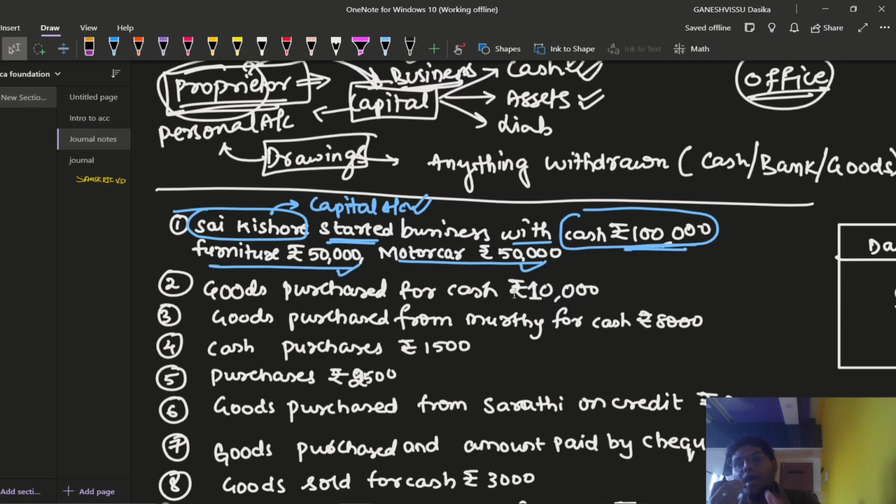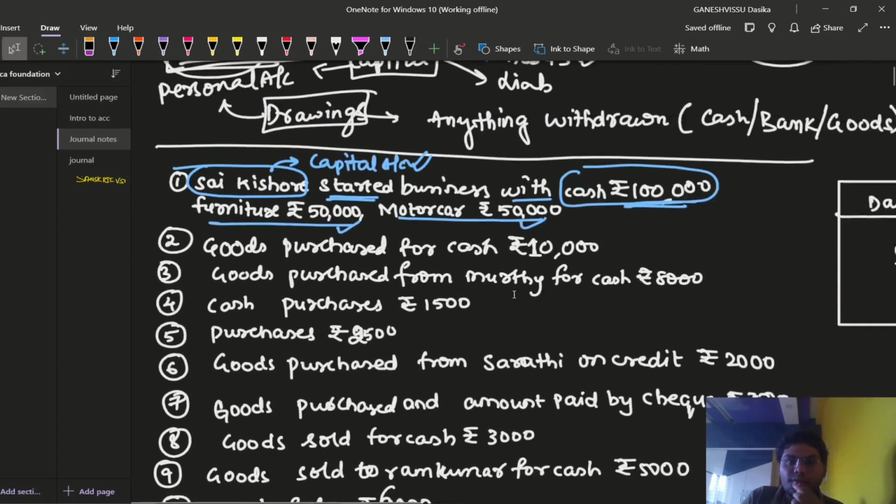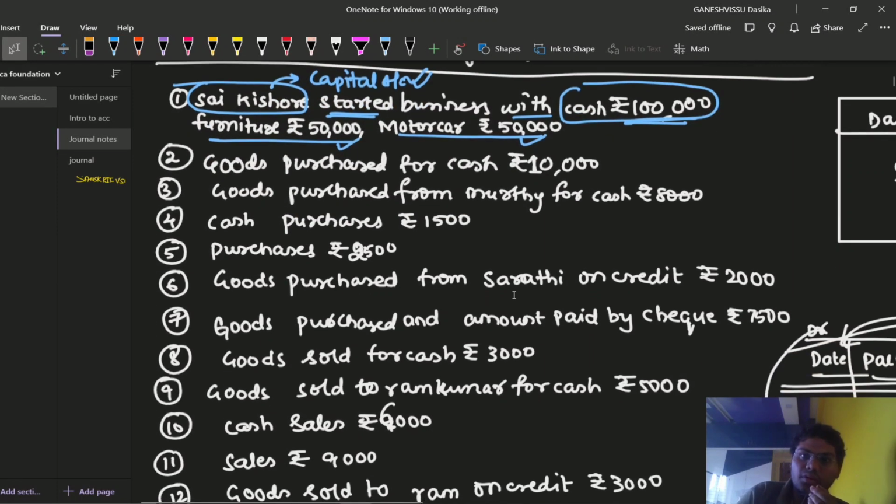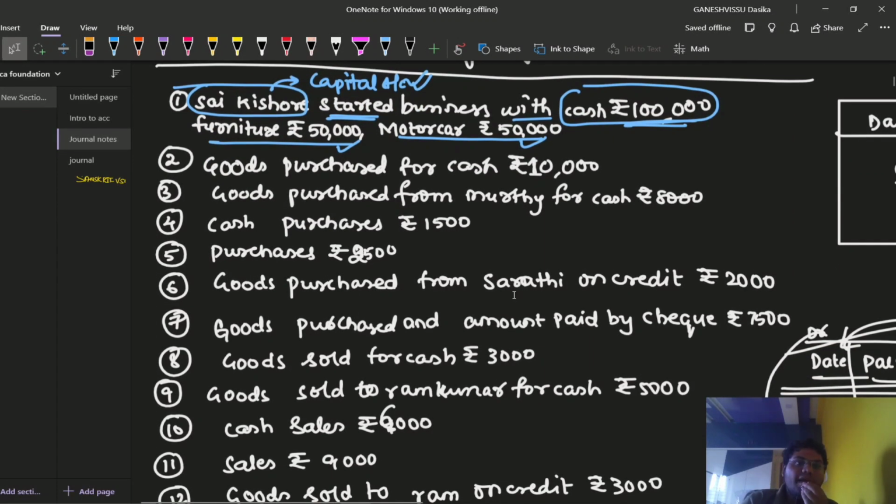We can individually write cash account debit to capital account, furniture account debit to capital account, motor car account debit to capital account. We can write all these individual transactions, but writing them will take much time. In order to reduce our time, we are going to write these three transactions into one compound journal entry. I'll explain both ways so that it will be easier for you. But in my opinion, a compound journal entry is somewhat better. That will make an impact on the examiner.